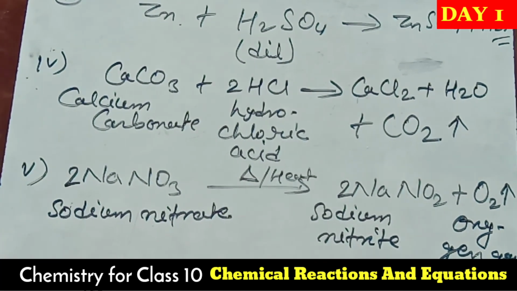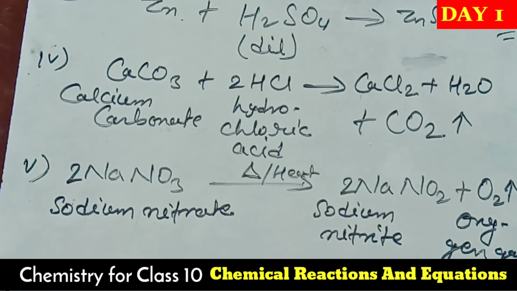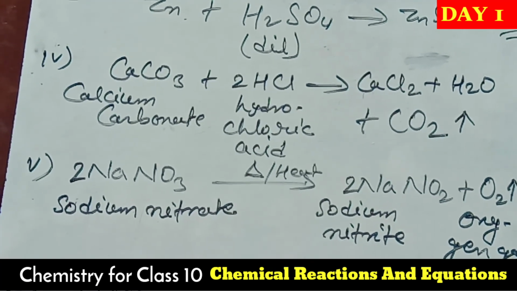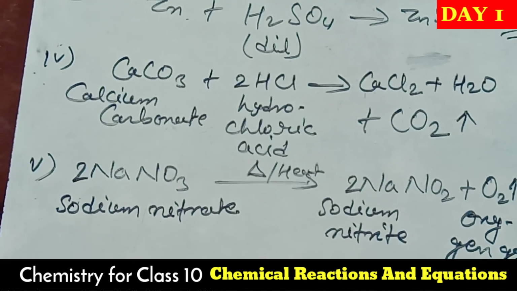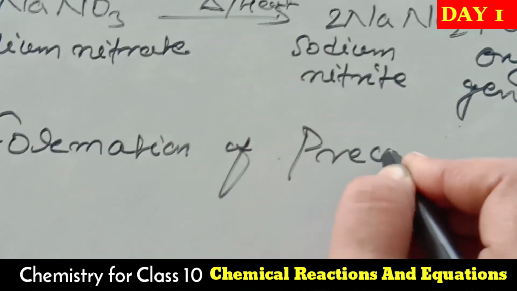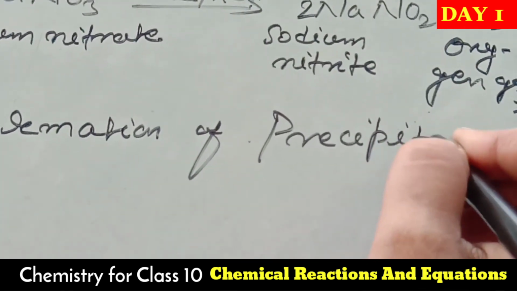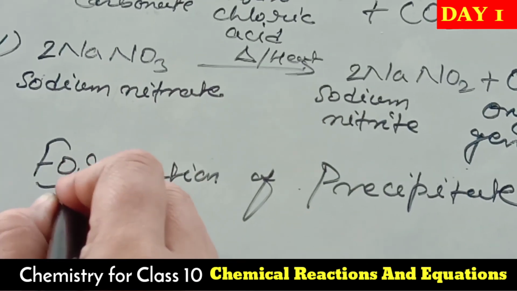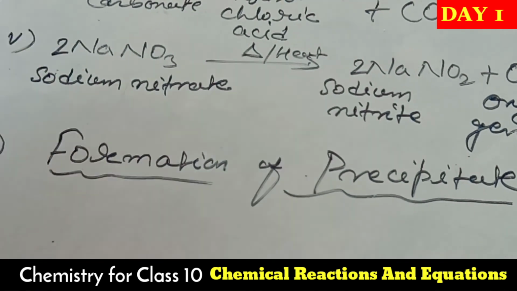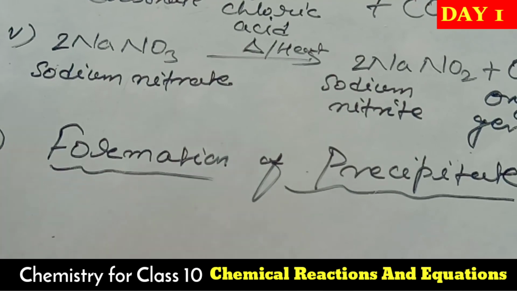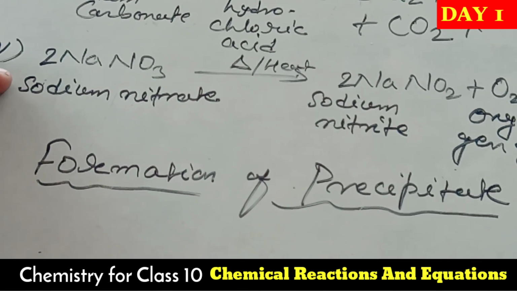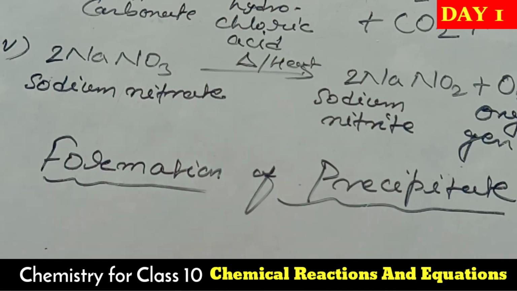Next, the second characteristic I have given is the formation of precipitate. Dear students, this formation of precipitate, you read at your home. In the next class, I'll define it. I'll give you examples of what a precipitation reaction is and how the formation of precipitate occurs.